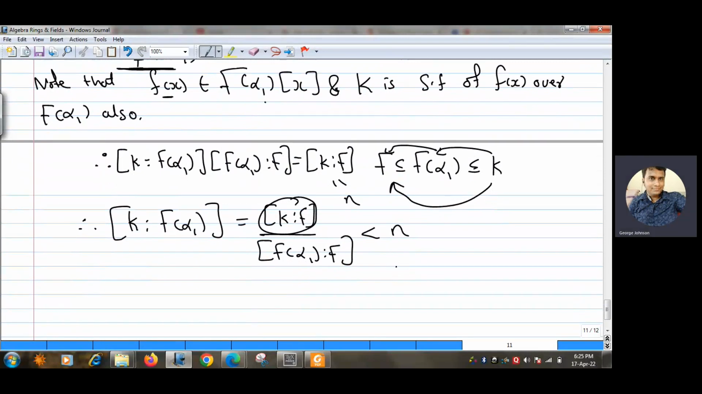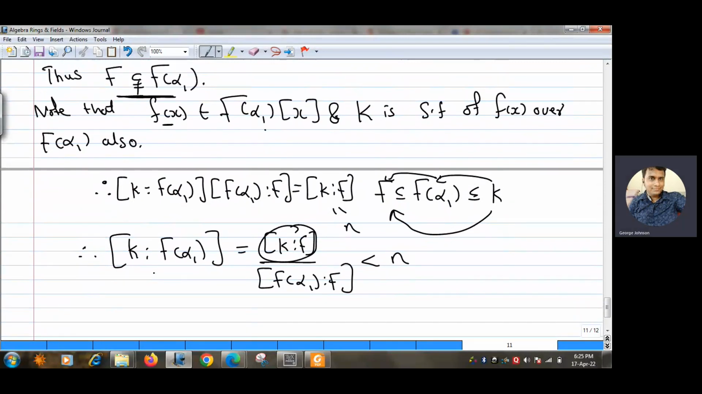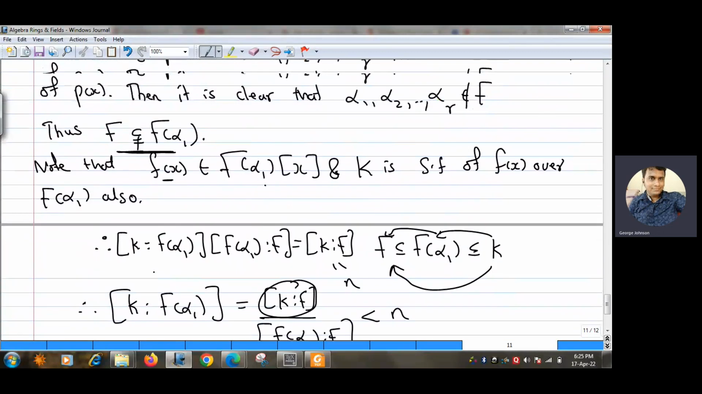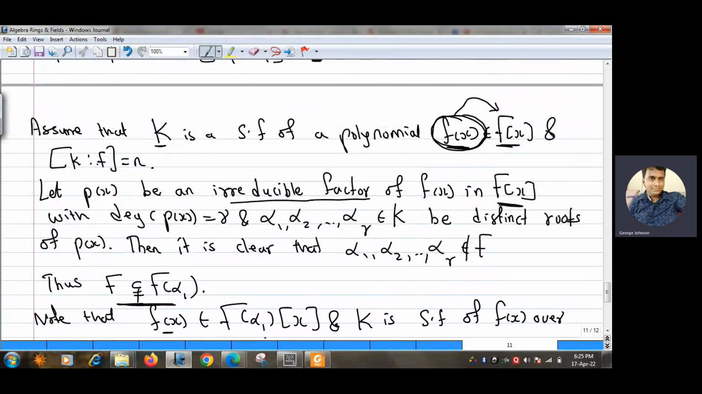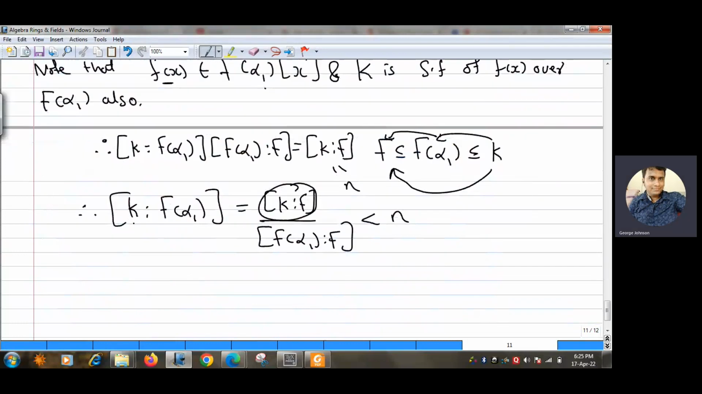Okay, so we can use the induction hypothesis. What was the induction hypothesis? The result is true for any pair of fields K1 and F1 where the dimension of K1 over F1 is strictly less than n. So we can use the result for this pair also. If we talk about this pair K and F(alpha 1), then the result is true, because the dimension is strictly less than n. The result is true for this pair. That is, K is a normal extension of F(alpha 1). We can say, thus let us write by induction hypothesis.